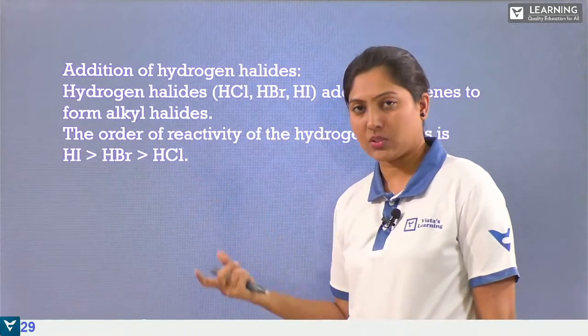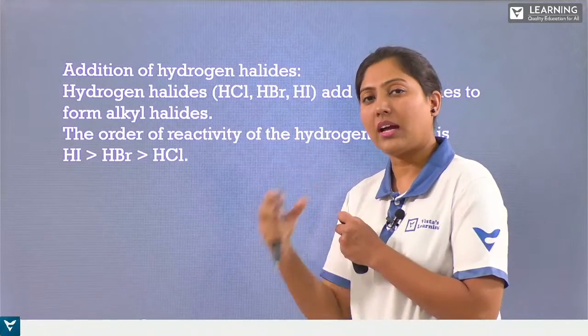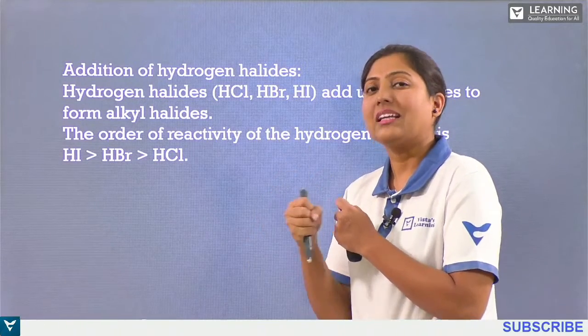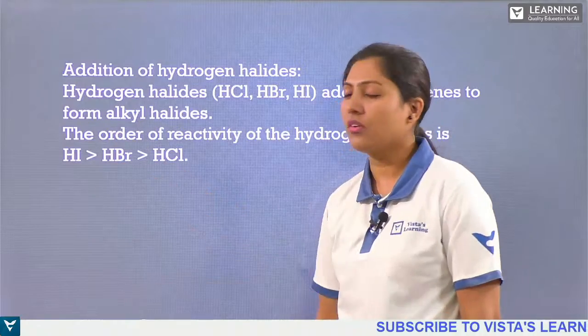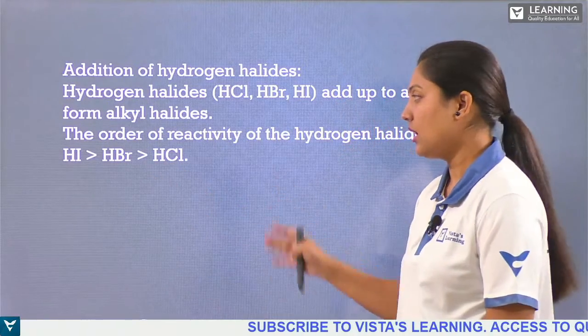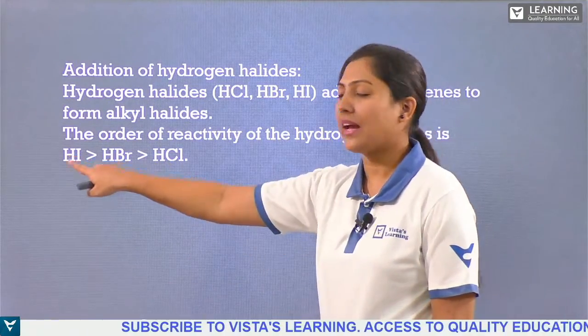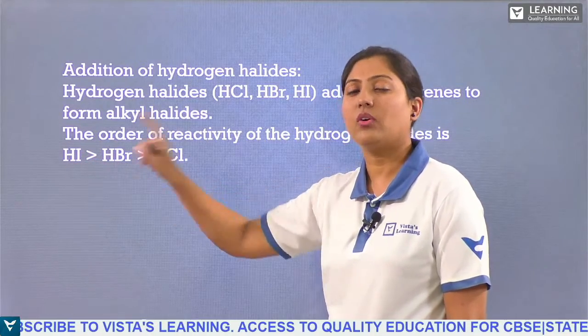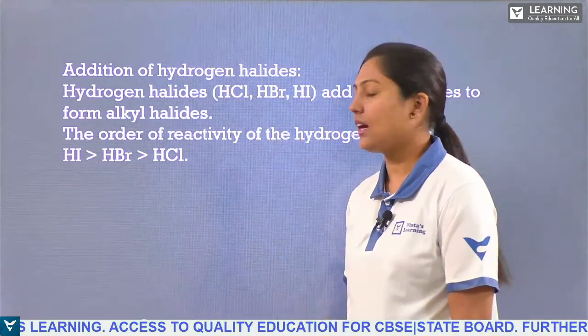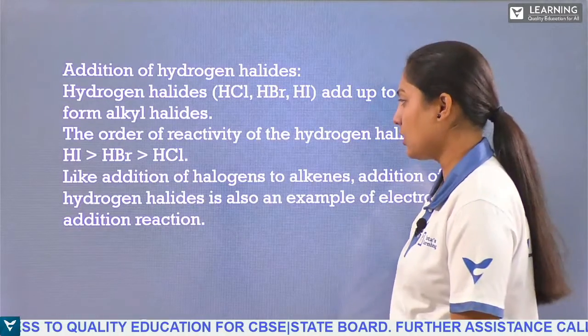Whereas chlorine is more electronegative, and the hydrogen-chlorine bond is a bit stronger than that of hydrogen iodide. So the order of reactivity is highest for hydrogen iodide, then hydrogen bromide, then hydrogen chloride.